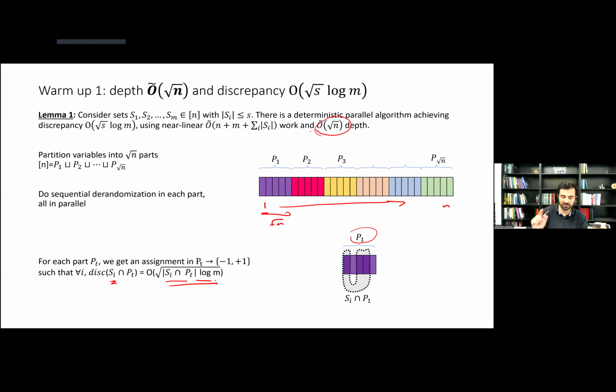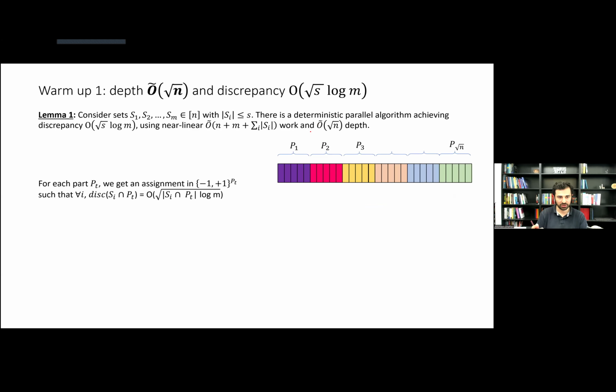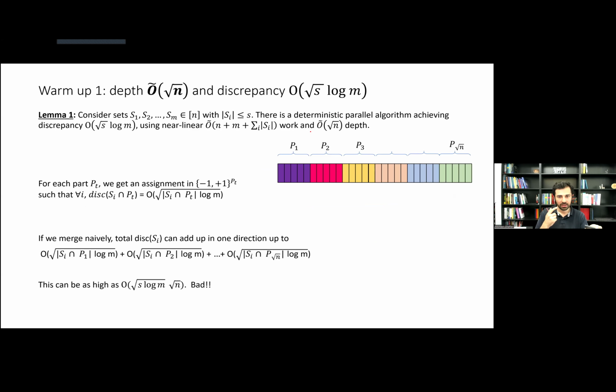Now, the point is that these different parts are solved completely independent of each other. Each of them works in depth root n. They're done independent of each other in parallel. So that's in total root n depths for computation. Now, could we output just the solution that we get from each of the parts, the whole thing, as the output of the entire problem?